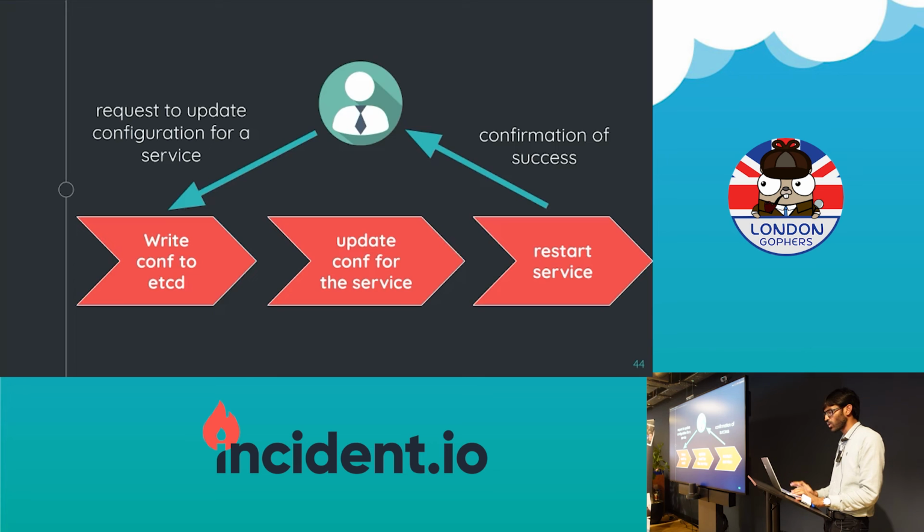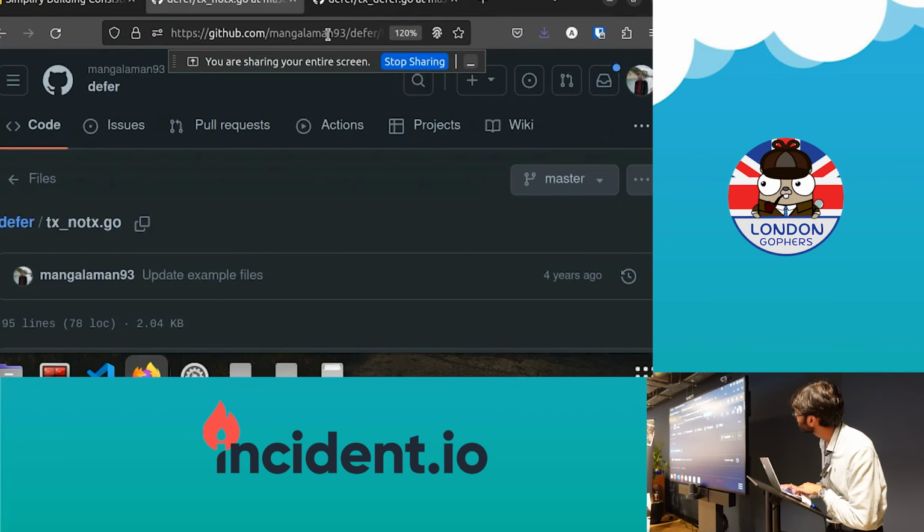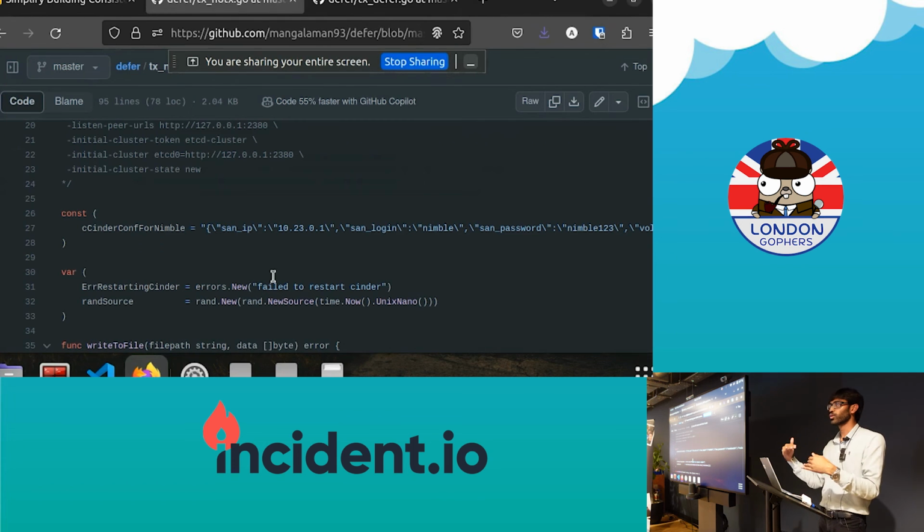So I built a toy example to show you this. Let's see if I can. Okay, this is fine, right? Okay, so I'll just quickly show you how I wrote the code for it and then how I fixed it. Okay, it's visible, right?